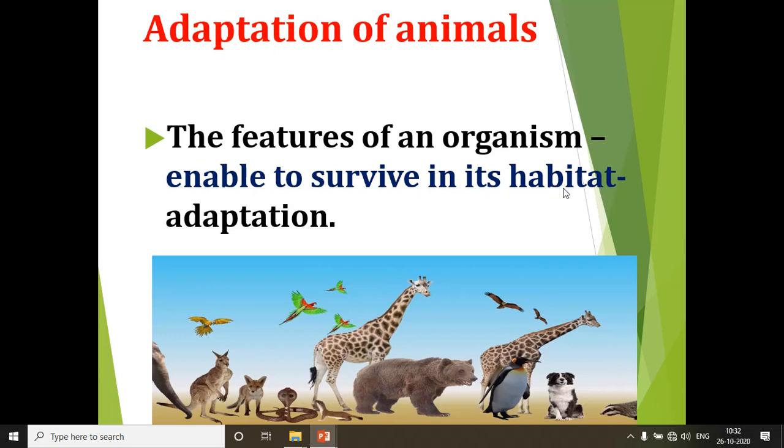Habitat means the dwelling place of an animal, or the place where the animal takes its shelter, isn't it? So, such features of an organism to survive in its habitat are called adaptation.